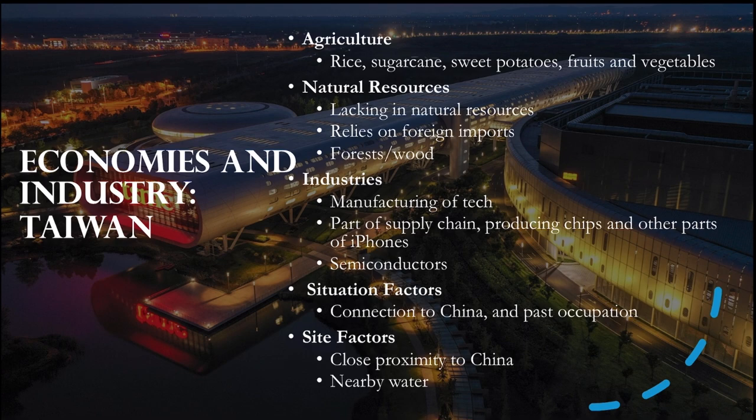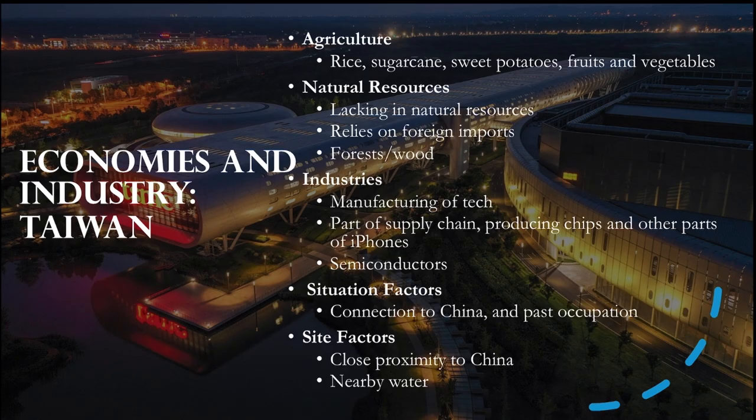Once more, starting with Taiwan, while it does have some cash crops grown, like rice, sugarcane, and a few vegetables, Taiwan does not have a very substantial agriculture industry. This can be connected back to earlier when we discussed their population densities. Taiwan doesn't have a whole lot of arable land, and far too many people. Additionally, Taiwan doesn't have many natural resources, which when combined with the previous point, explains why Taiwan relies so heavily on foreign imports.